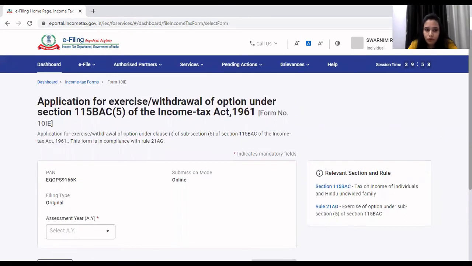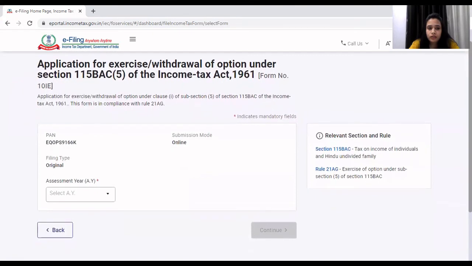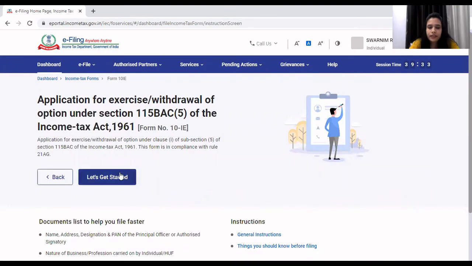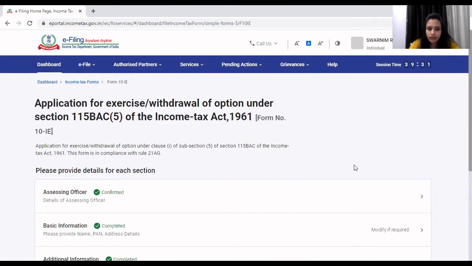You will click on this form, then the form will open, and it says that it is the application for exercise or withdrawal of option under section 115 BAC subsection 5 of Income Tax Act 1961. Further, you need to select assessment year and click on continue button. After that, you need to click on let's get started.